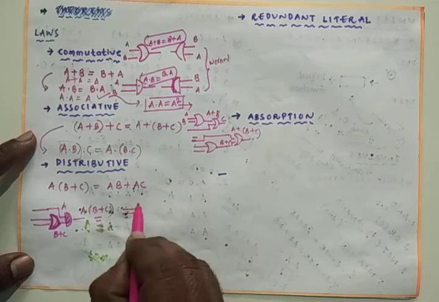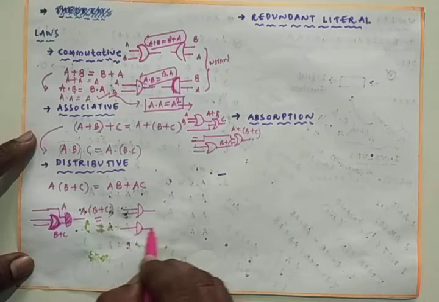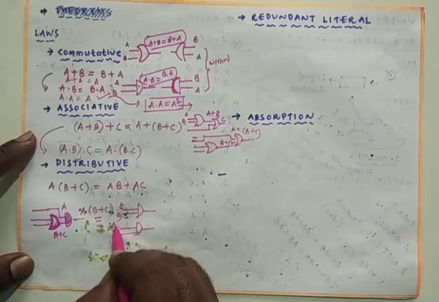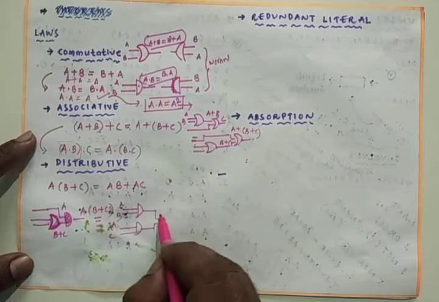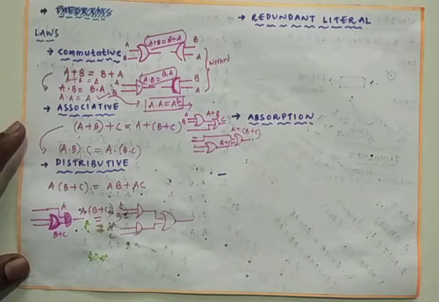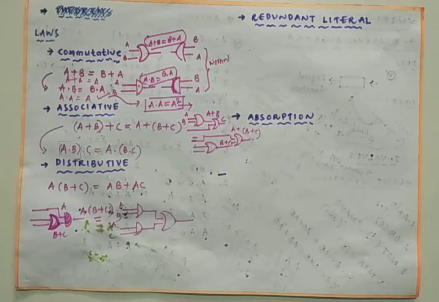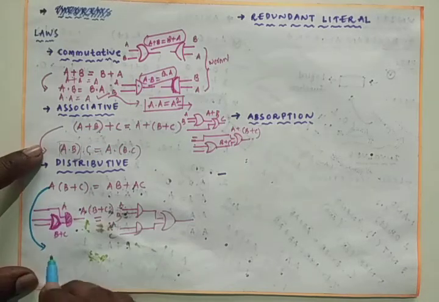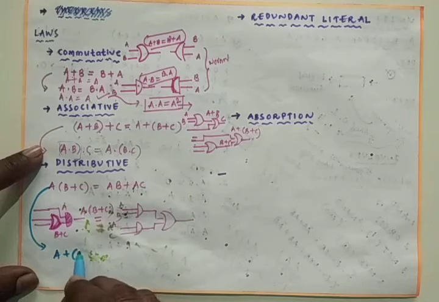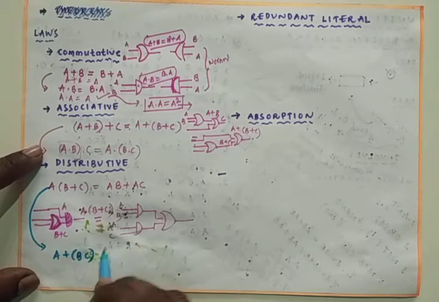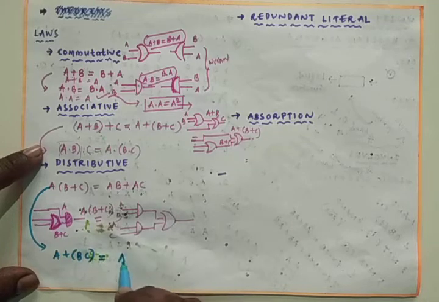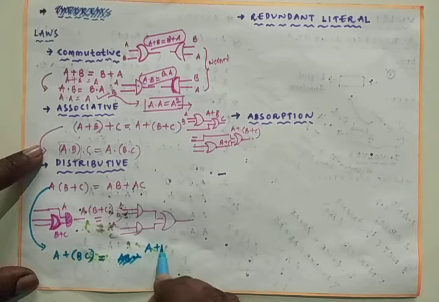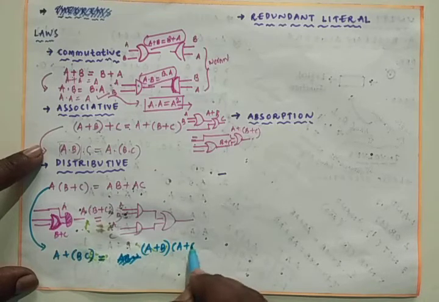That means two AND gates, AB plus AC. This is AB and this is AC, and finally these are added because it is with OR. So this is the distributive law by making use of the AND logic followed by the OR logic, so that you can write this in another form also, A plus BC. You can write A plus BC is nothing but A plus B into A plus C.